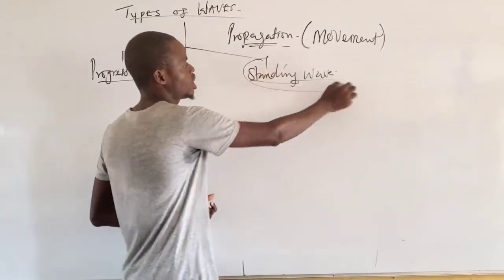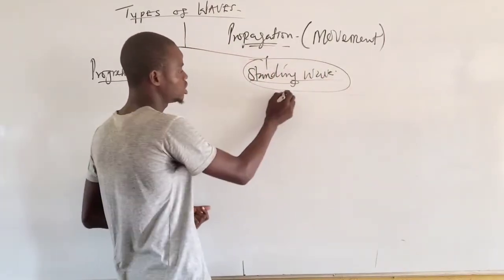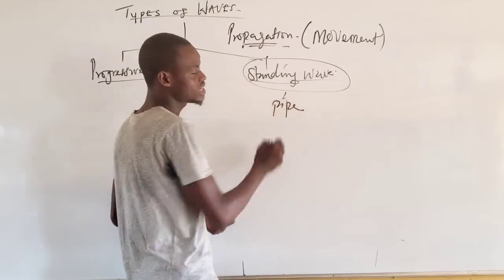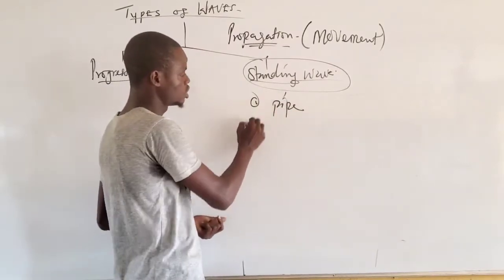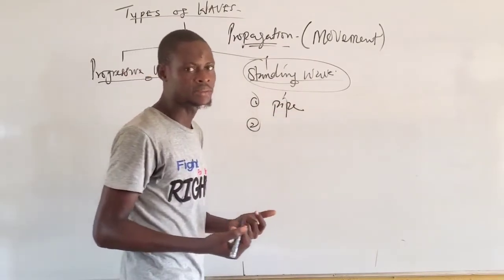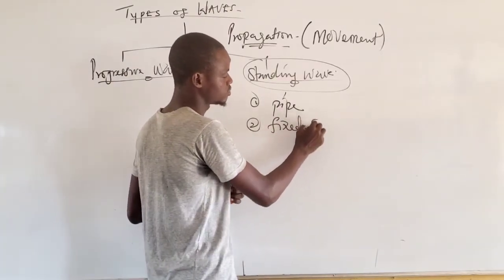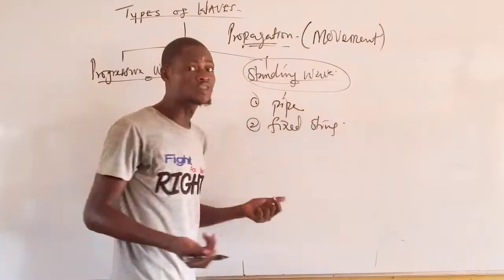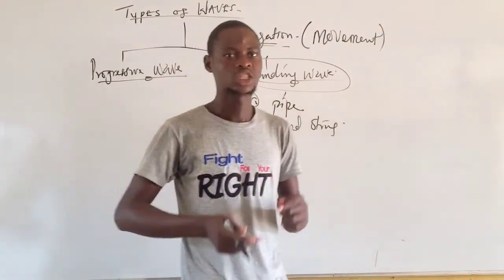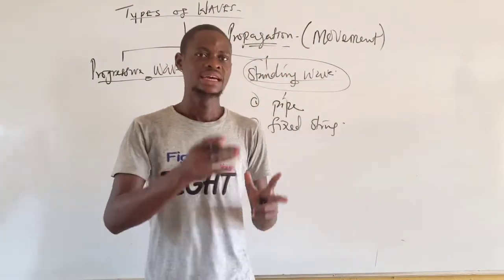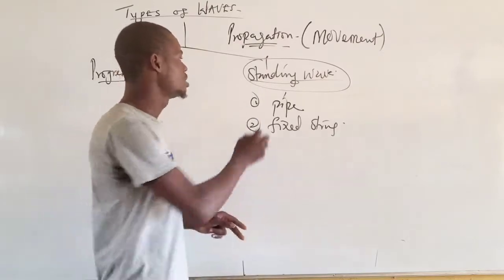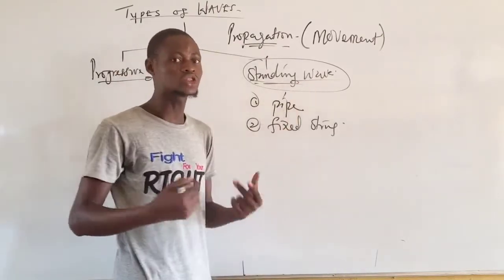Majorly, this standing wave can be generated, one, in a pipe, and number two, it can also be generated in a fixed string, like the string of a guitar, the string of a piano and the likes. The kind of wave that is generated there is a standing wave that does not travel.